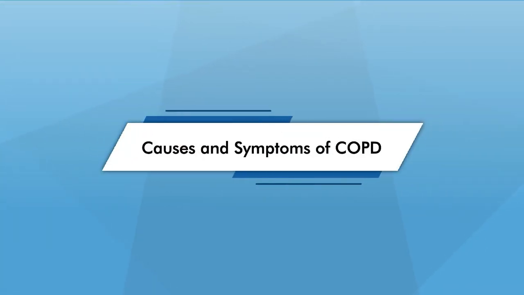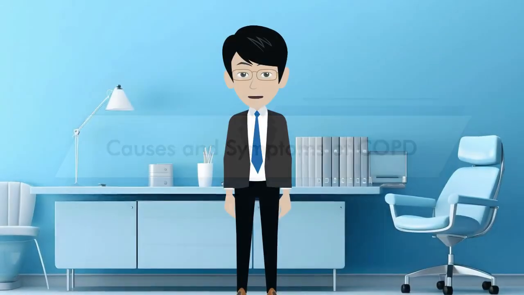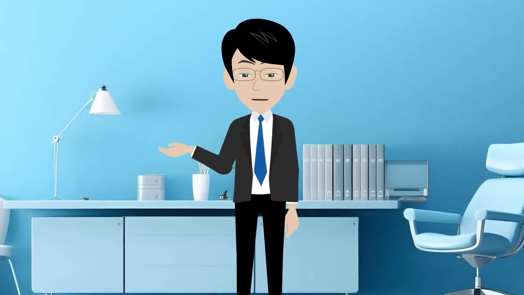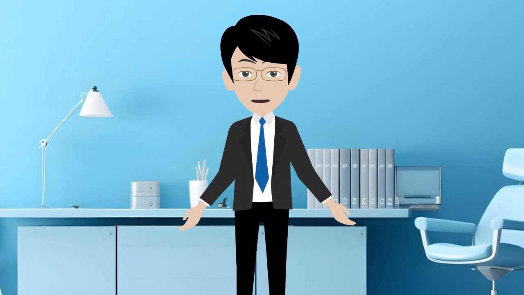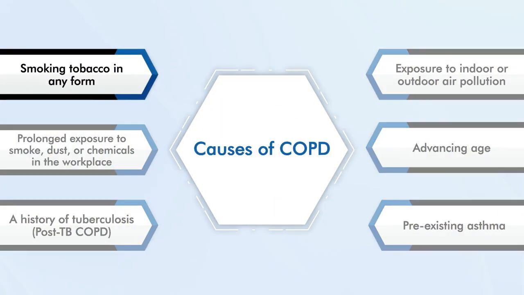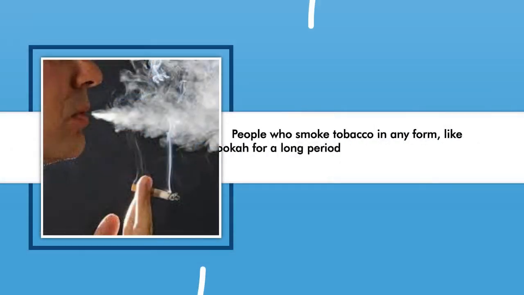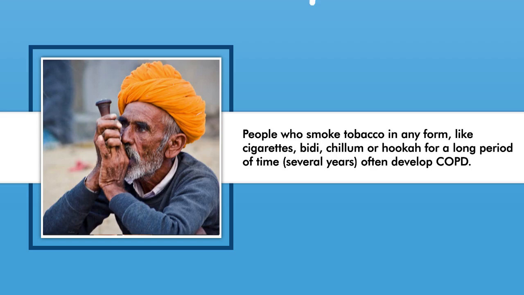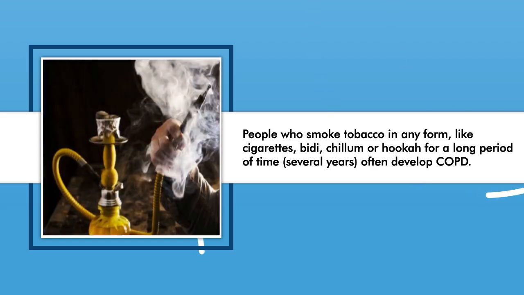Causes and symptoms of COPD. Chronic obstructive pulmonary disease, or COPD, can develop due to various factors, including smoking tobacco in any form. People who smoke tobacco in any form like cigarettes, bidi, chillum, or hookah for a long period of time, that's several years, often develop COPD.